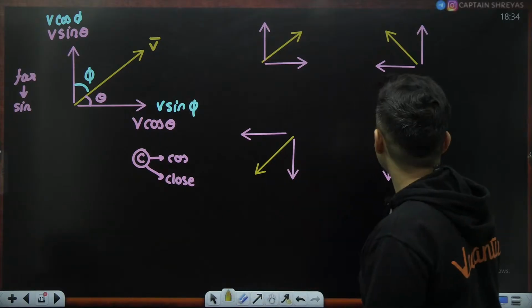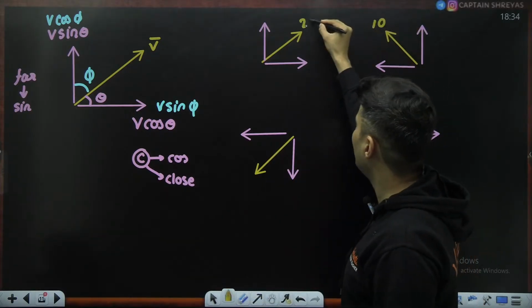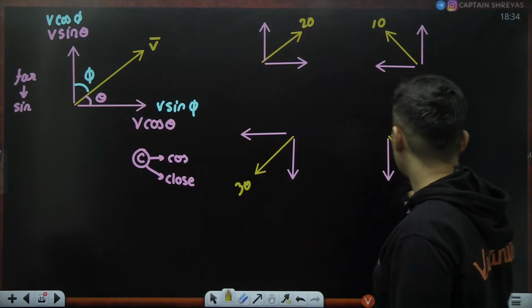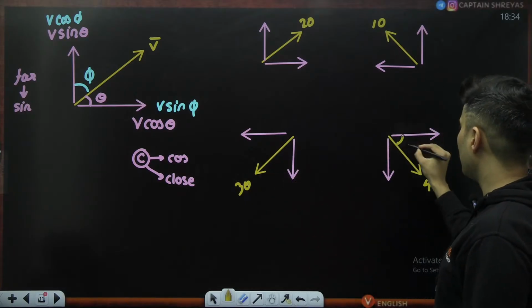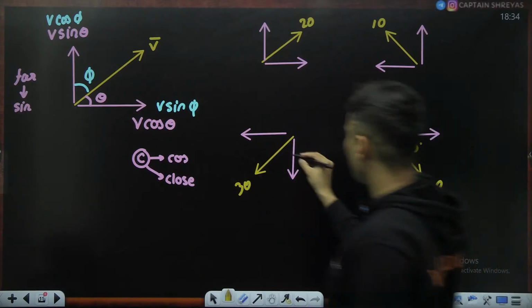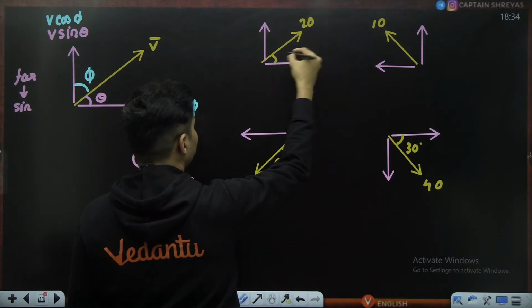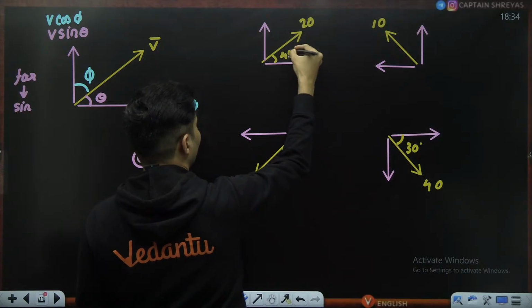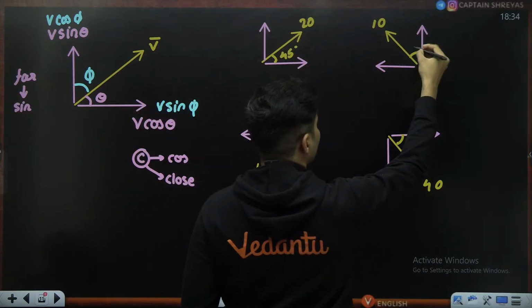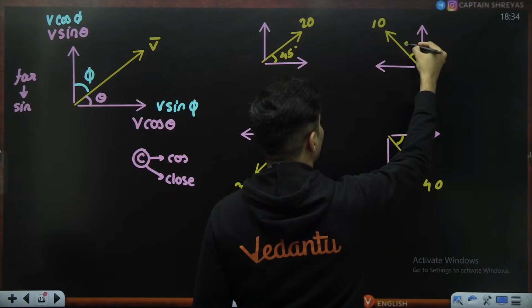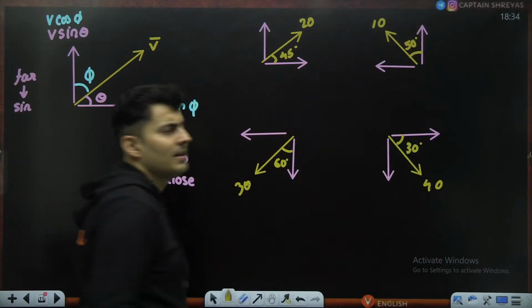Okay, and let's take some values. This is 10, this is 20, this is 30, this is 40. This angle is 30 degrees, this angle is 60 degrees, this angle is, let's say, 45 degrees, and this angle is 50 degrees, just some random angles I have taken.